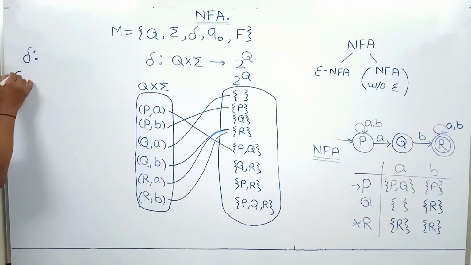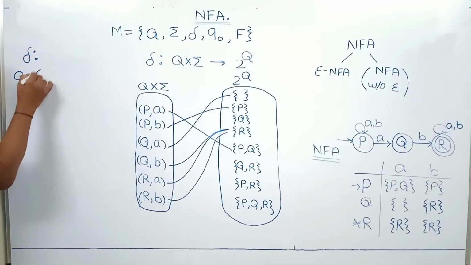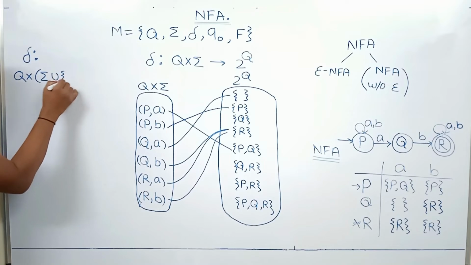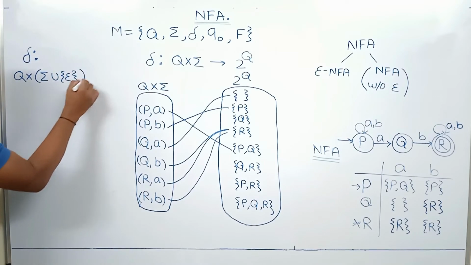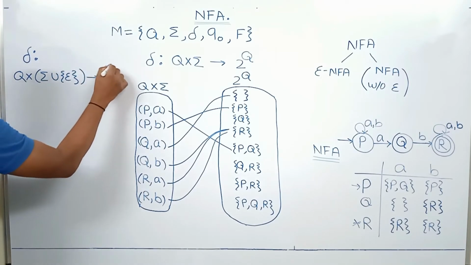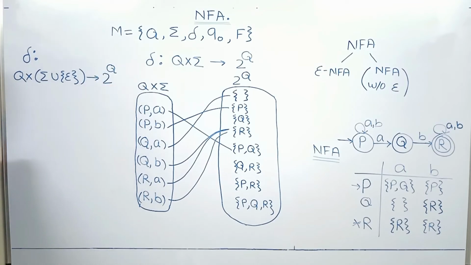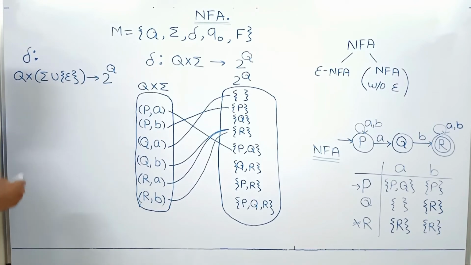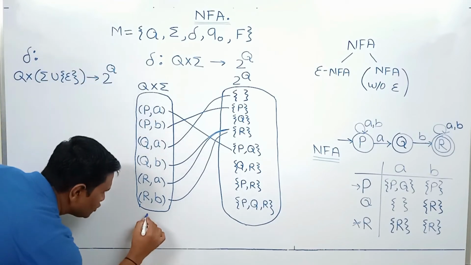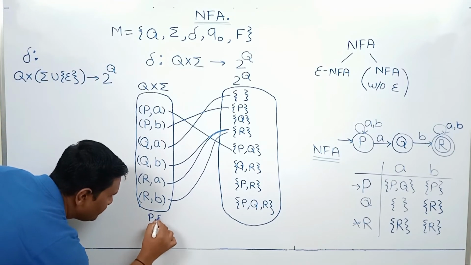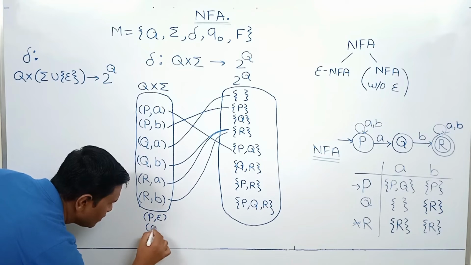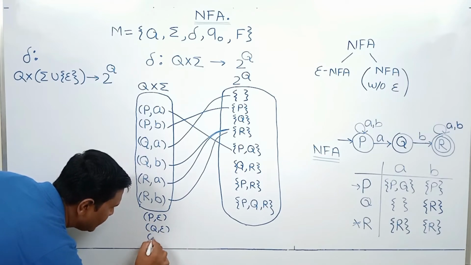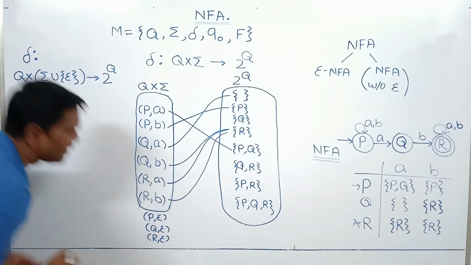delta: Q cross sigma union epsilon goes to power set of Q. For any state, if you consider a particular symbol or epsilon, you get some subset of Q. So what it means is, here we should also handle values P comma epsilon, Q comma epsilon and then R comma epsilon.